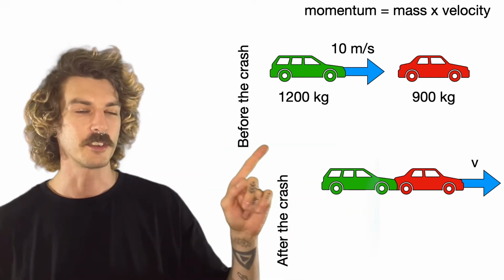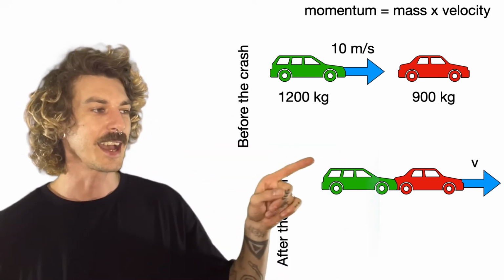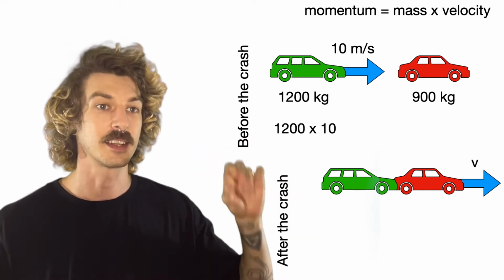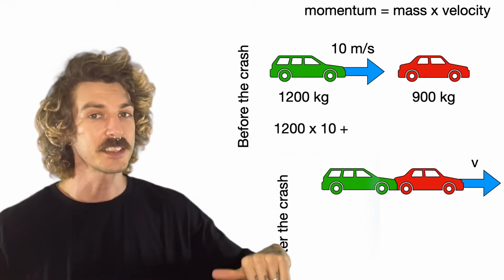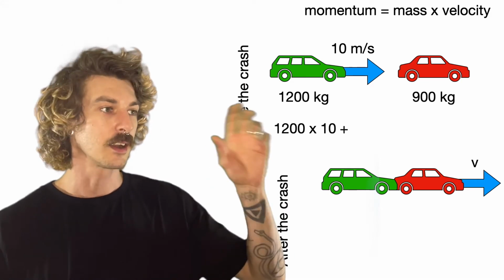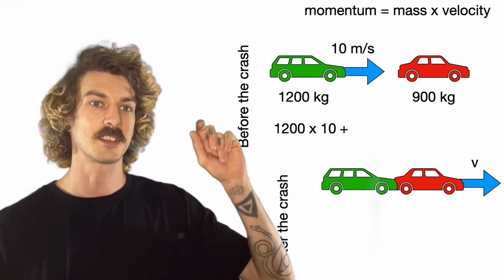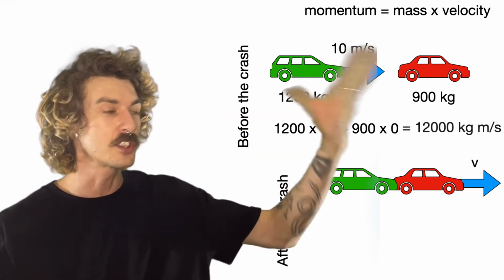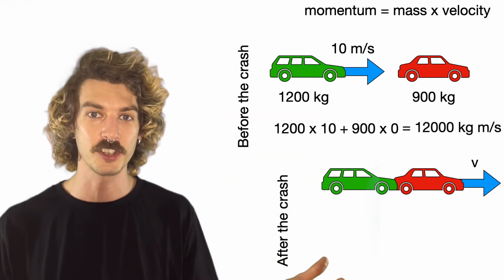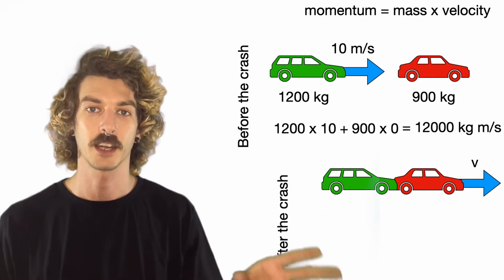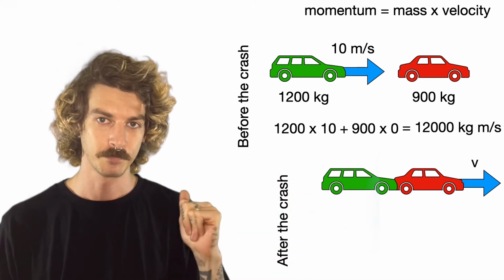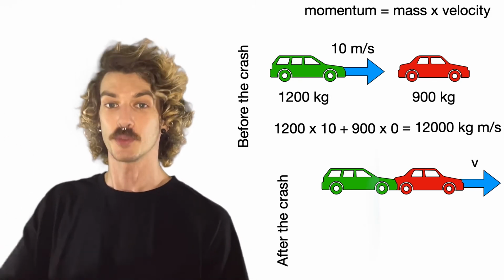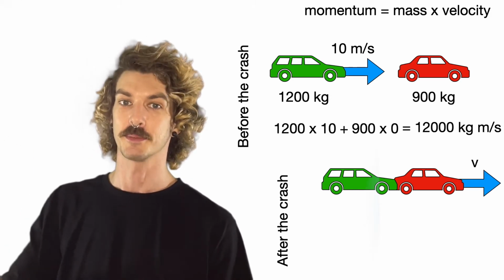So let's start off with car A. Car A has a momentum of mass times velocity, 1,200 times 10, that's 12,000, plus the momentum of car B. Car B's momentum is mass times velocity, 900 times 0, that's going to be 0. So the total momentum before the crash is 12,000 kilogram meters per second. Cool. That means the total momentum after the crash is 12,000 kilogram meters per second.